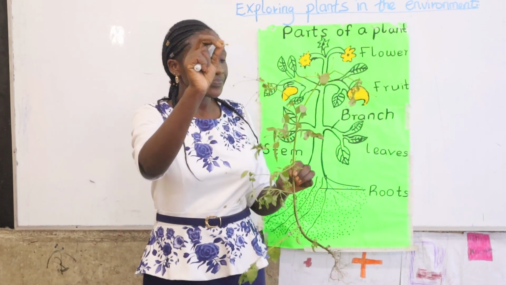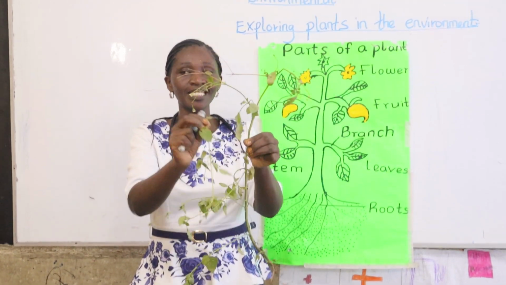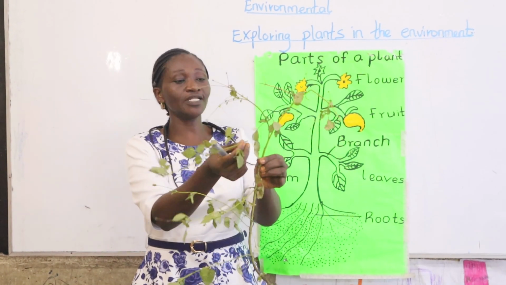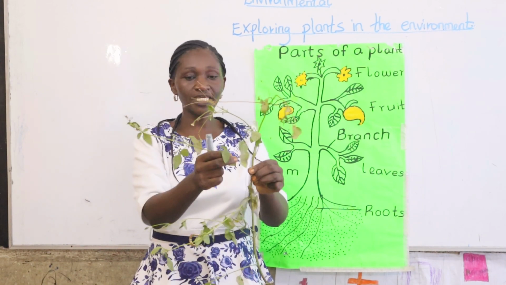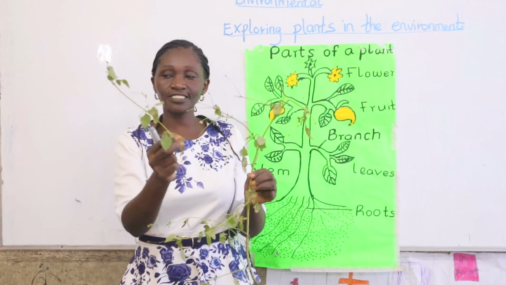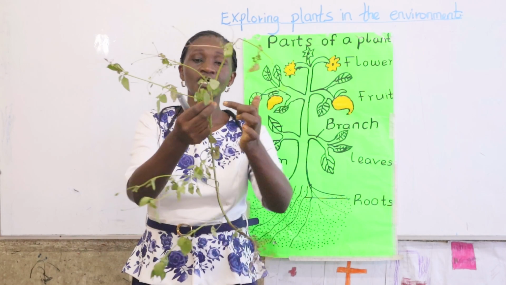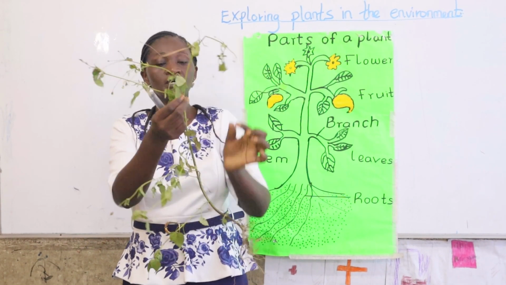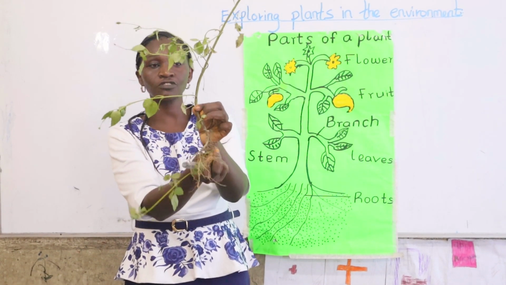Say flower. And then we have this part which is holding the leaves. Say then, which part is this? The one which holds the leaves like this. Who's going to tell me? Yes, Mark? Again, say it again. Yeah, this is a branch. And you see this branch, it is just coming from this part of a plant, and then it is holding these leaves. Then we have this part, almost going to where we have the soil.